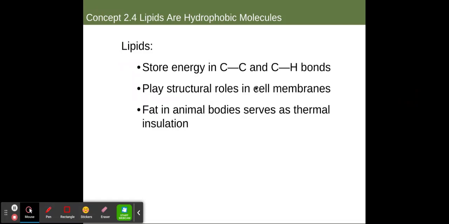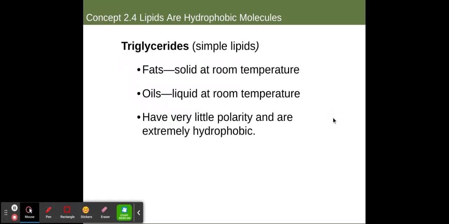So lipids are also used in storing energy in carbon-carbon single bonds and carbon-hydrogen single bonds. They do play structural roles in cell membranes. Of course, lipids make up the phospholipid bilayer. And they are the source of body fat in animal bodies as a primary form of thermal insulation and also for cushioning and long-term energy storage.